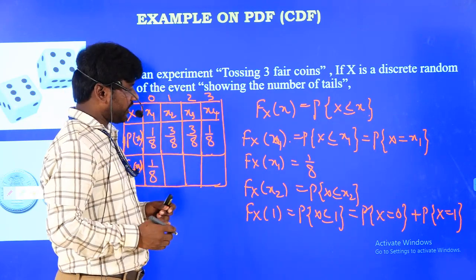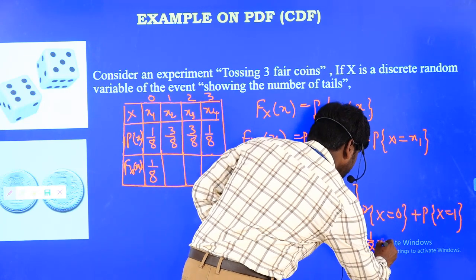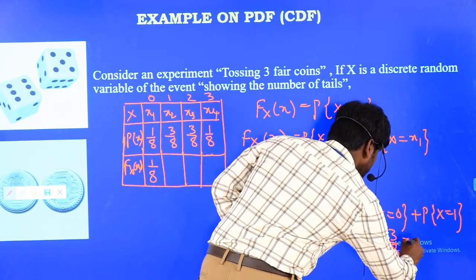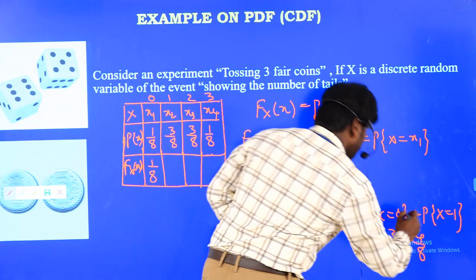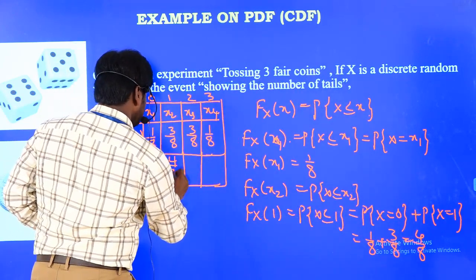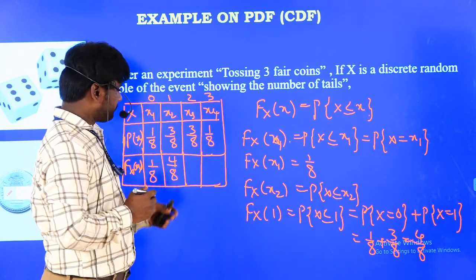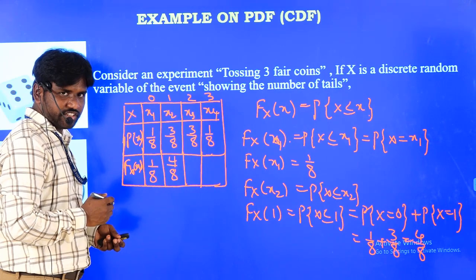Now what are the values? The probability at x equal to 0 is 1 by 8, this value is 3 by 8, and finally I get the answer 4 by 8. So the value of this one is 4 by 8. Similarly, I am going to write the remaining ones also.